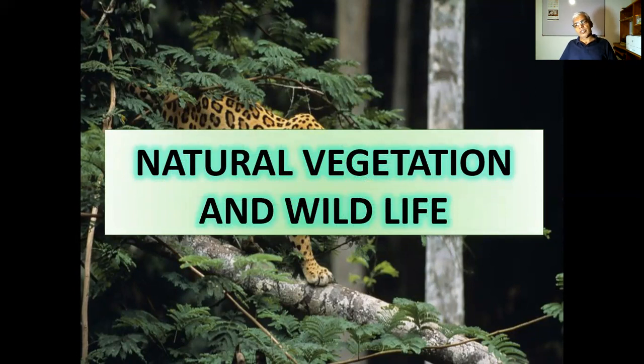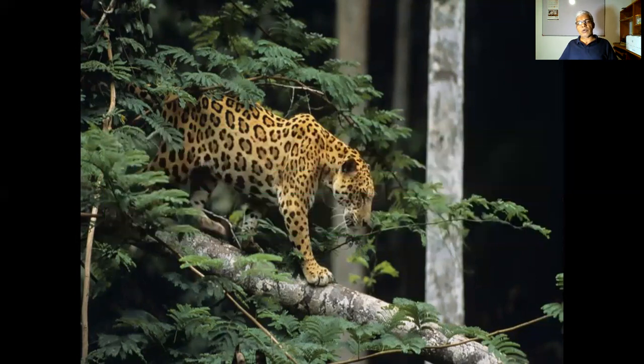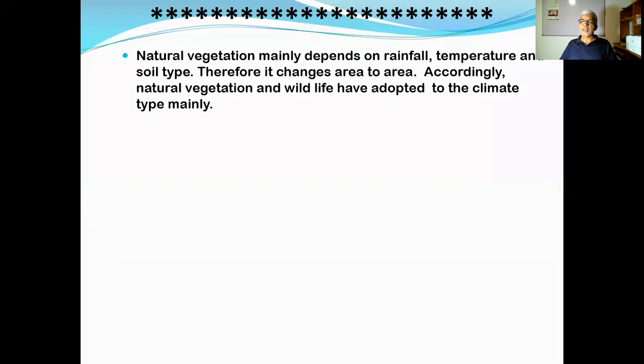region. Because due to the availability of different types of climate features, even the natural vegetation as well as wildlife, both are also diverse. Diverse means having large number of varieties or species. Altogether we call the diverse. So when you focus attention to that one, that idea also can be understood very well.